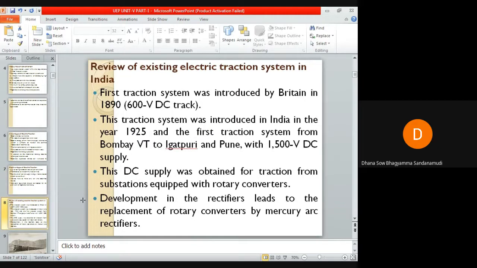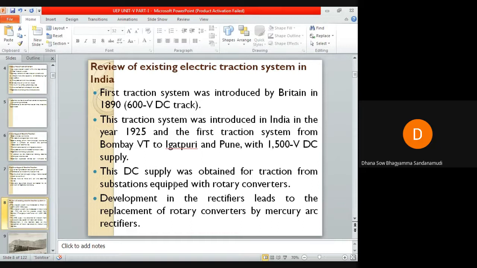So let us see the review of existing electric traction system in India. The first traction system was introduced by Britain in the year of 1890 on 600 volts DC track.